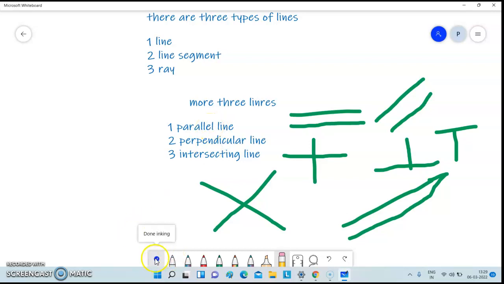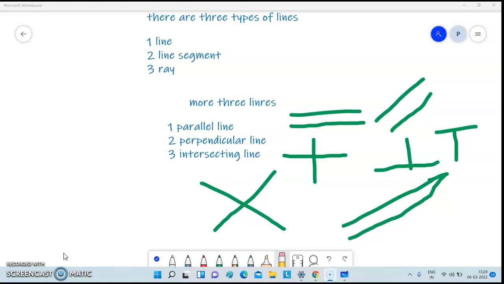Now let me show you how they form in a proper way. I have a book which shows the proper way. Okay, let me show you. So this is how the three kinds of lines meet.